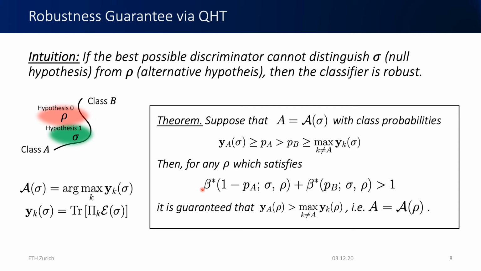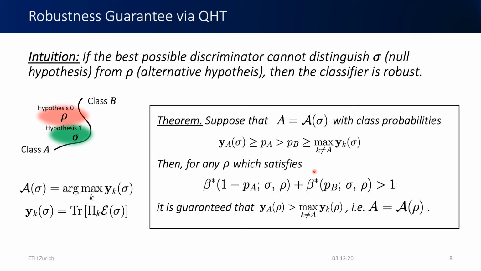So now this is a bit of a cumbersome condition here, because what we are aiming at is getting an explicit form in terms of trace distance or fidelity, let's say.